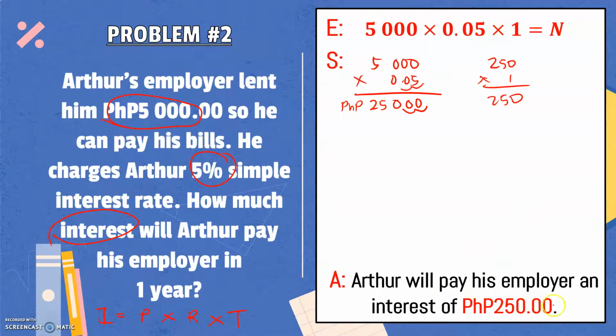Again, this is just the interest, so this is an additional payment that Arthur needs to pay to his employer. It doesn't mean that this is the total amount that he will pay because, again, he borrowed 5,000 pesos, so he should also return it to his employer.